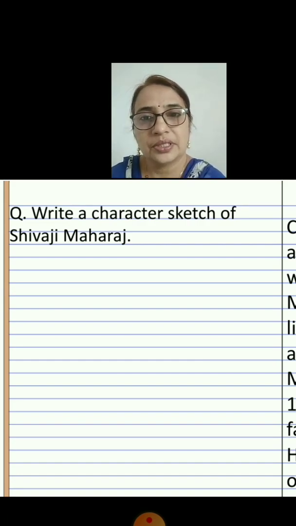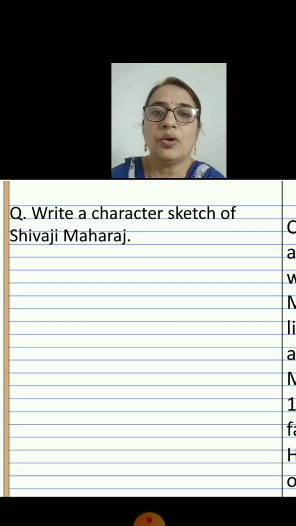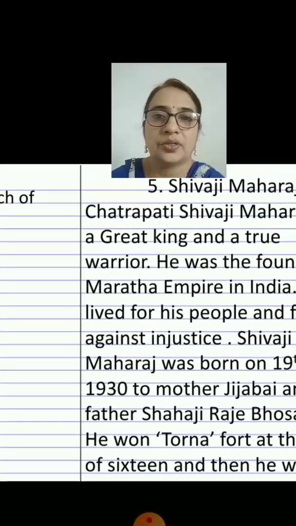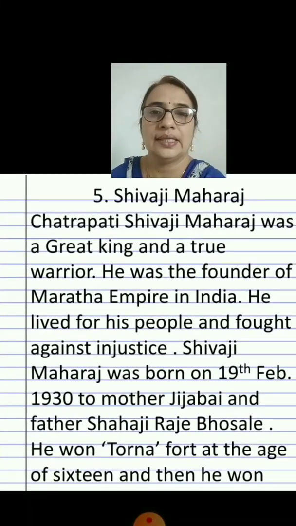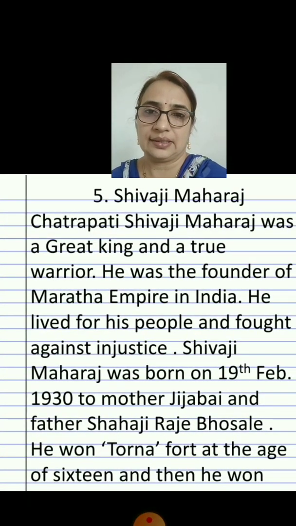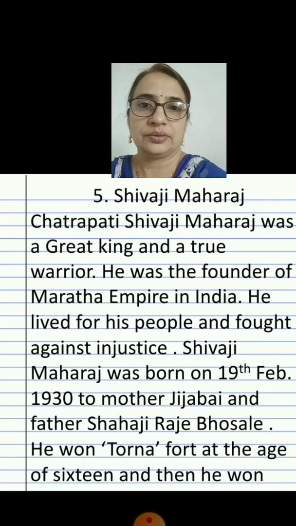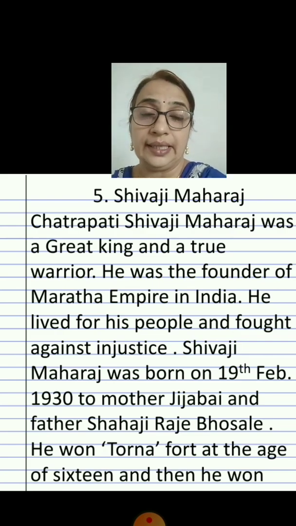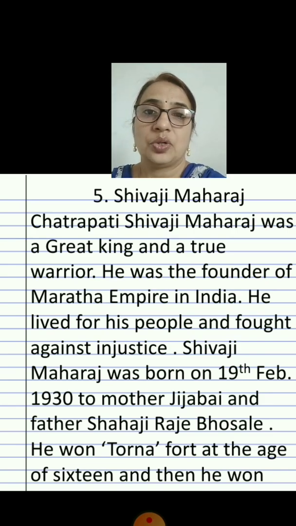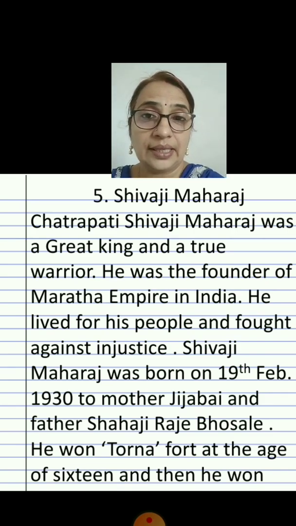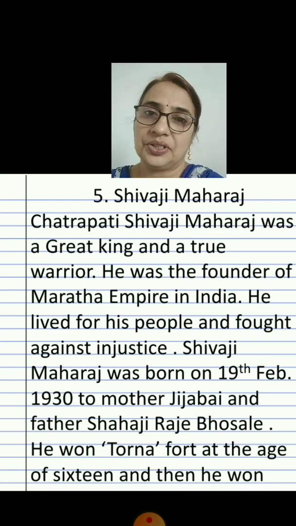Done writing the question, children? Good. Now on the right hand page of your notebook, it will look like this once we finish writing the character sketch. So at the top, write down number 5, Shivaji Maharaj. Now is it a paragraph writing or what? That we have already included in the index. It's a character sketch, so no need to write that again here. So about which personality we are writing, that name we will write here. So 5, Shivaji Maharaj.